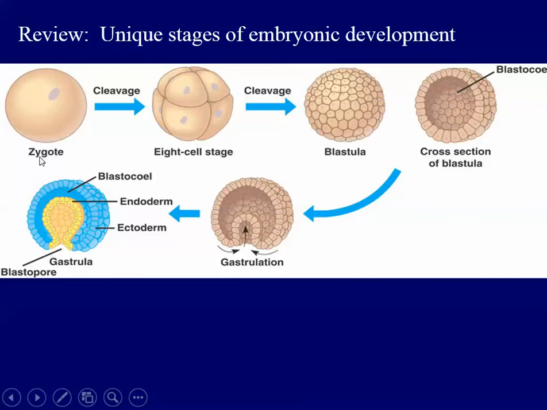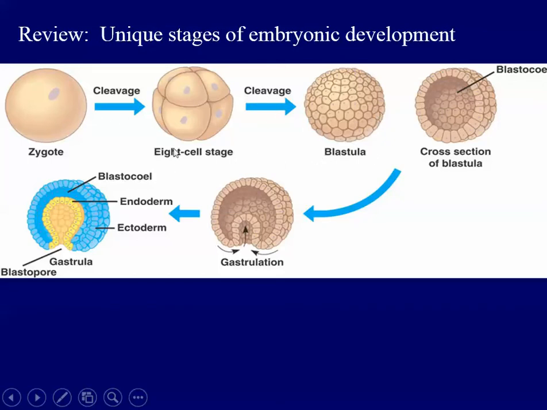Then the zygote starts a process of rapid mitosis without cell growth. And do you remember what this is called? Well, it's called cleavage division. So this one-celled zygote divides in half and becomes a two-celled primitive embryo, then the four-celled, then the eight-celled, then the solid ball stage, which is called the morula, and then the hollow ball stage, which is called the blastula.